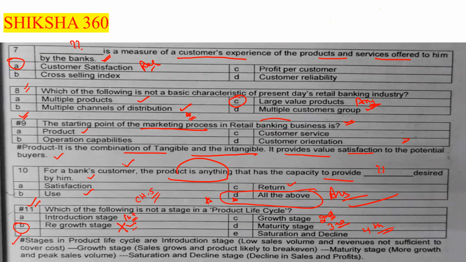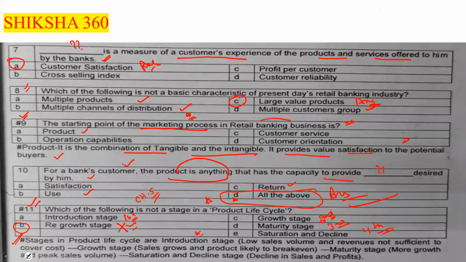So let's discuss a little bit. Stages in the product life cycle are first the introduction stage, with low sales volume and revenues not sufficient to cover the cost. Second is the growth stage, where our product has a little more market, sales grow and the product is likely to break even. Third one is the maturity stage.